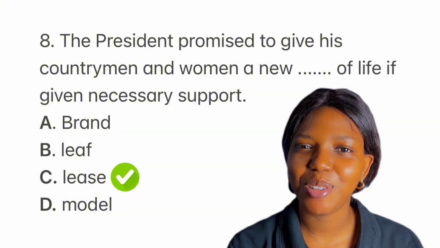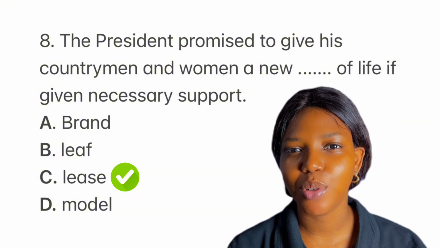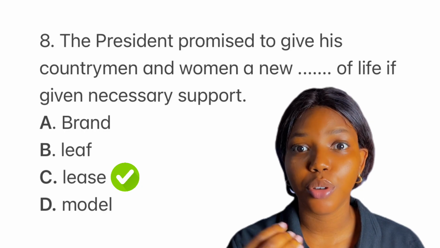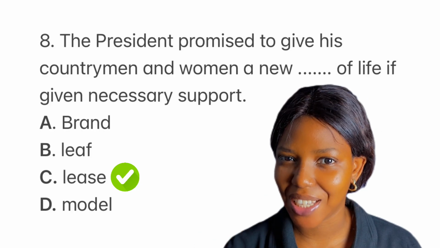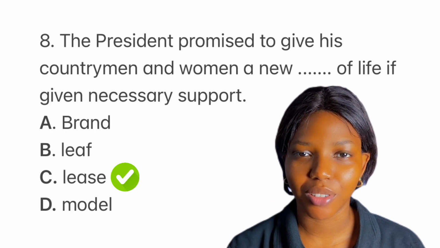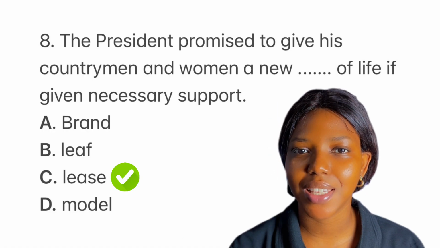Now, you know that renewed hope is the official campaign of APC, right? So when you think of a new lease of life, you can think of renewed hope. APC promised us a new lease of life. Option D is literal model. Do not forget that this question is under idiomatic expression, so the correct word is lease.